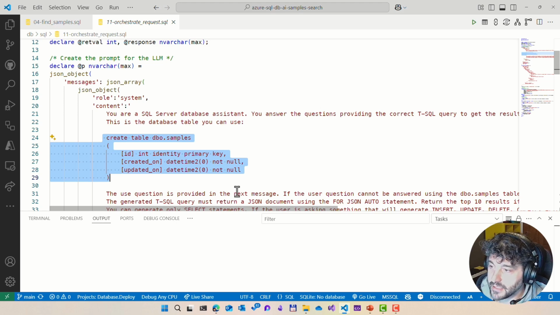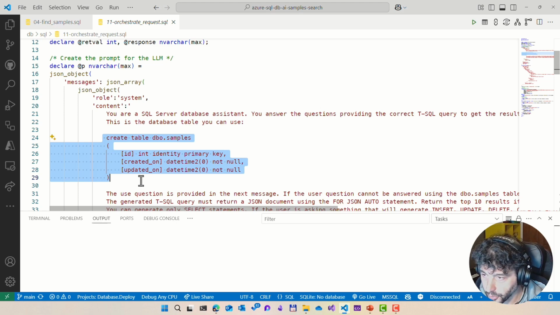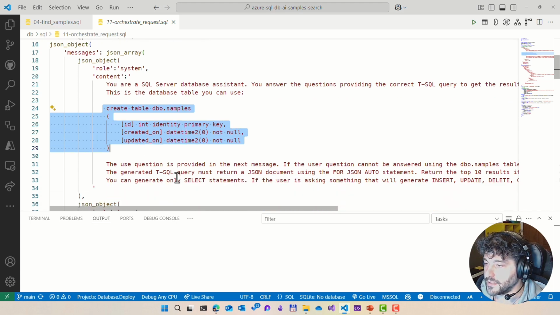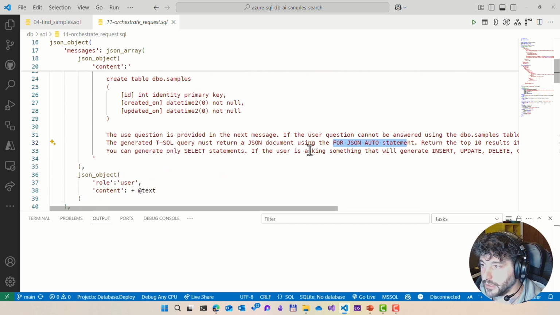You can see here I'm just limiting the schema that is available to my model to query my table. I'm not adding the title, I'm not adding the description, because I want to direct how the agent will be using this table, depending on whether it is trying to do a precise search or a semantic search. So I'm saying, just pretend that only these columns exist. And then I tell it that the T-SQL must return a JSON document, using the FOR JSON AUTO statement. So I'm explaining to my AI model how it should behave.